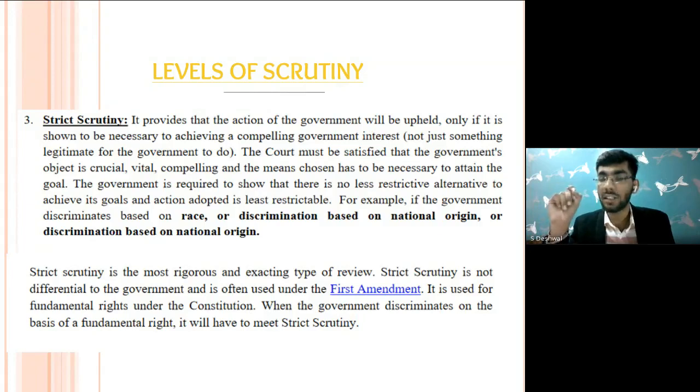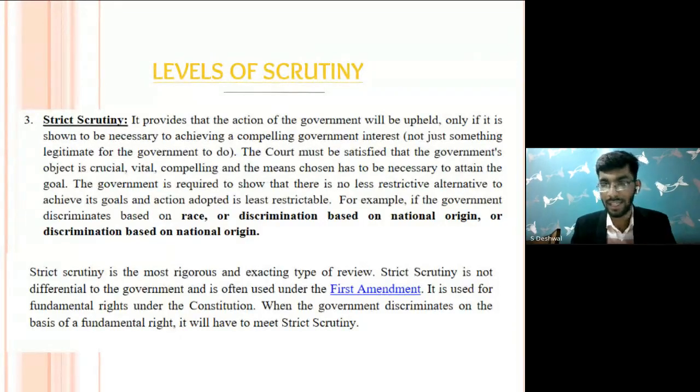And these cases are not deferential to the government. Government generally loses cases whenever the court adopts this kind of scrutiny. For example, strict scrutiny is often used under the First Amendment. First, you must look into the rights the First Amendment provides, free speech and expression. That's why I emphasize that you need to study the first 10 constitutional amendments of the United States.